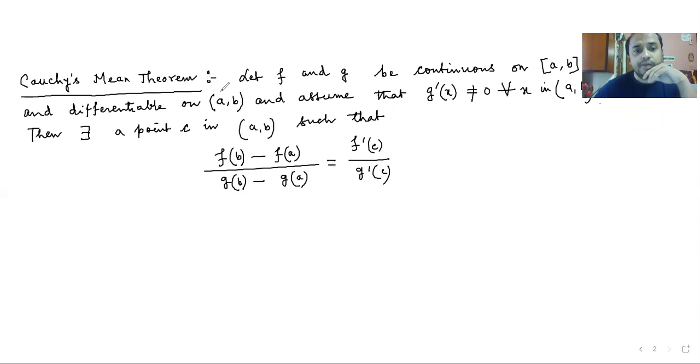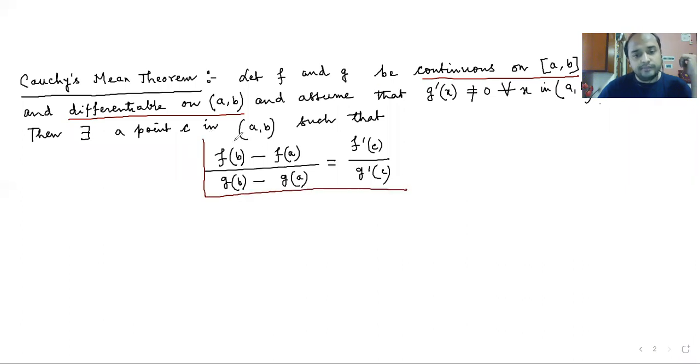The first two parts are just like the mean value theorem: continuity in the closed interval and differentiability in the open interval. And g dash x should not be equal to 0 for all x in (a, b), because otherwise 0 could have come out in the denominator and it would be undefined. So if this holds, then there exists a point c in (a, b) such that this happens. So this is the formula of Cauchy's mean value theorem.